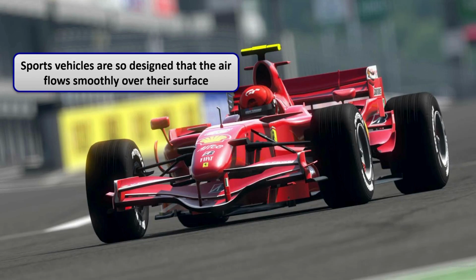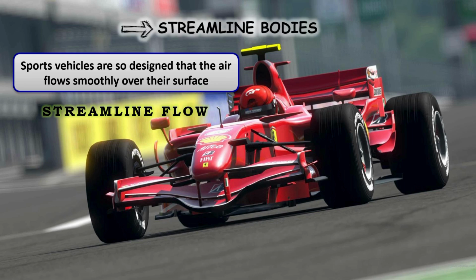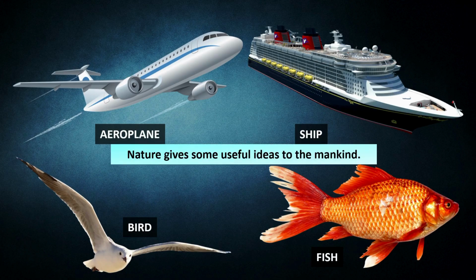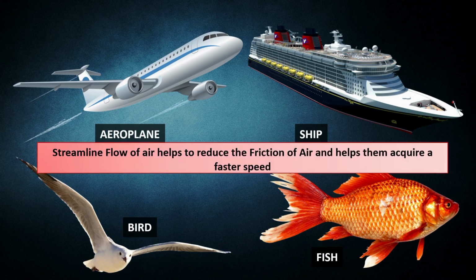Sport vehicles are designed so that the air flows smoothly over their surface. That is called streamline flow. That's why sport vehicles have streamlined bodies. Nature gives some useful ideas to mankind. Streamlined flow of air helps to reduce the friction of air and helps them acquire a faster speed.